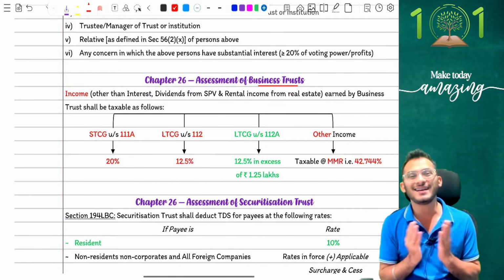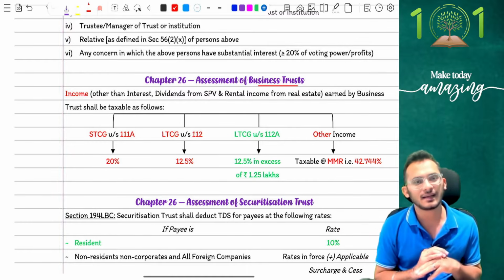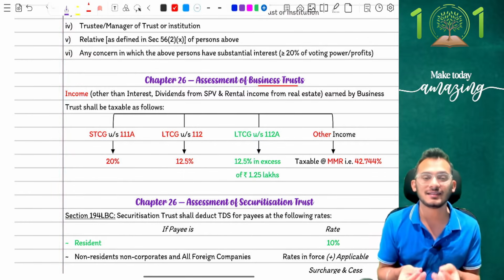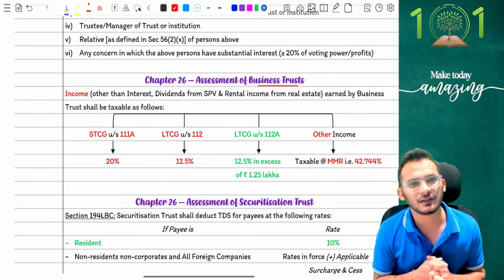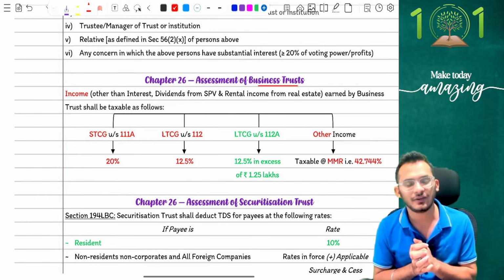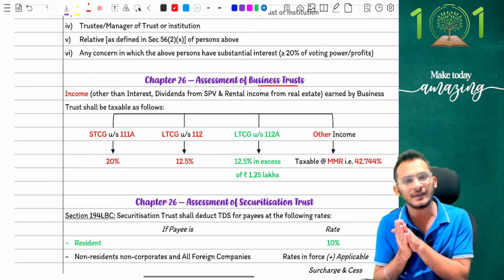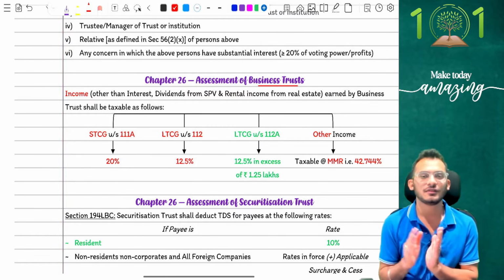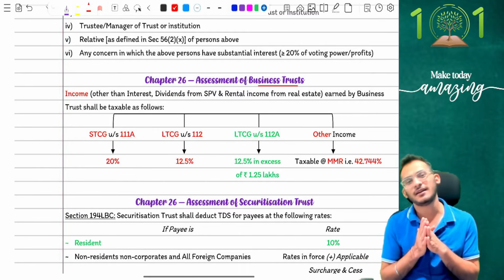Therefore, to correct their mistake, income tax has simply put a clarification here which clarifies that now if a business trust is generating 112A incomes, then that is also going to be taxable as per 112A rules, which is nothing but 12.5% in excess of 1,25,000. Very simple clarificatory amendment for you, not very critical. If you did not know about this also, in the exam when you see 112A, you will automatically move forward to do 12.5% in excess of 1,25,000.